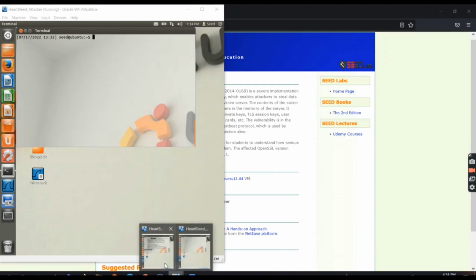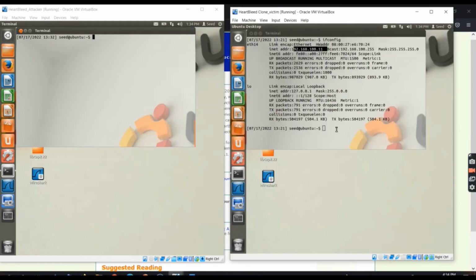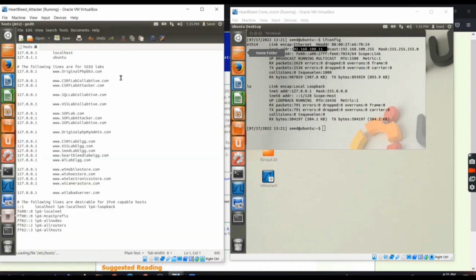So these are the two machines in our case. One will be the victim machine or the server machine, and one will be the attacker machine. In case of the two machines, we need to enter the IP address of the victim machine in the host file of the attacker machine. So as we see, the highlighted is the IP of the victim machine and we just add it in the host file of the attacker machine. As we see, there are different files for different attacks from SEED Labs, but in this case we'll just change the IP address for this website which will be used to demonstrate the Heartbleed attack.